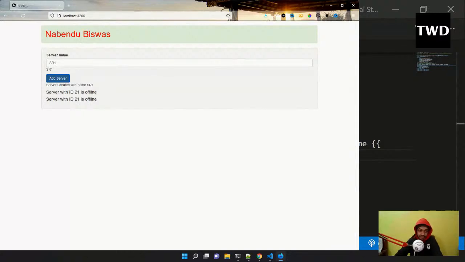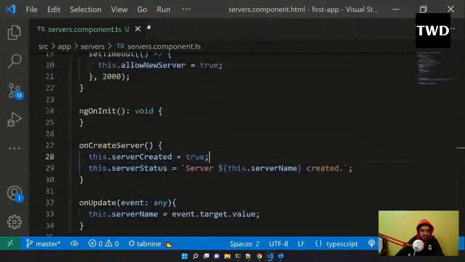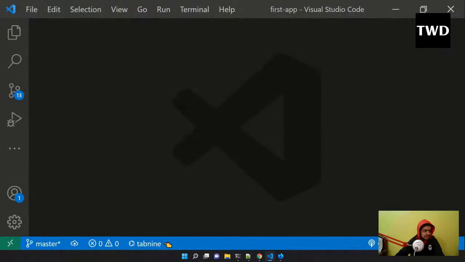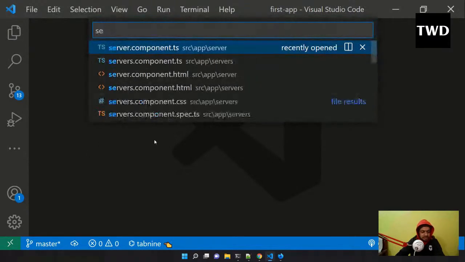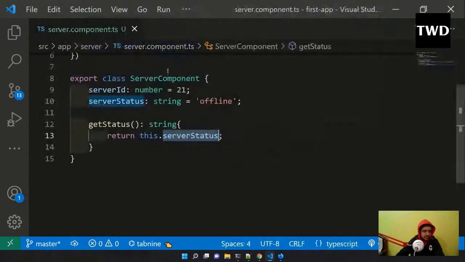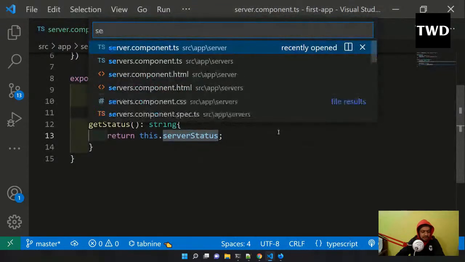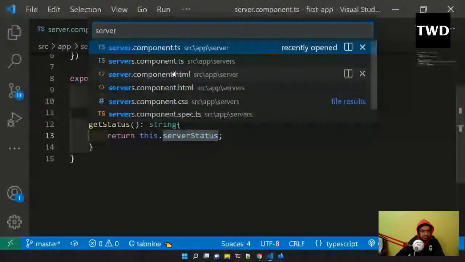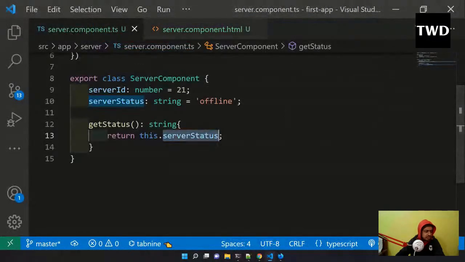Now we will look into some more directives. The other directive we are going to look at is the ngStyle directive. This directive allows us to dynamically update the styles, and styles are a very important thing. So for this we are going to go to a different file, the server.component.ts file, and the corresponding server.component.html file. In server.component.ts we don't have anything right now. The server component is showing itself as offline and so on.